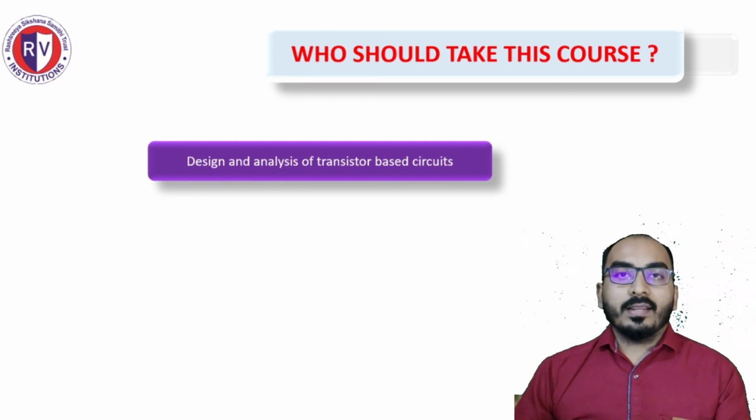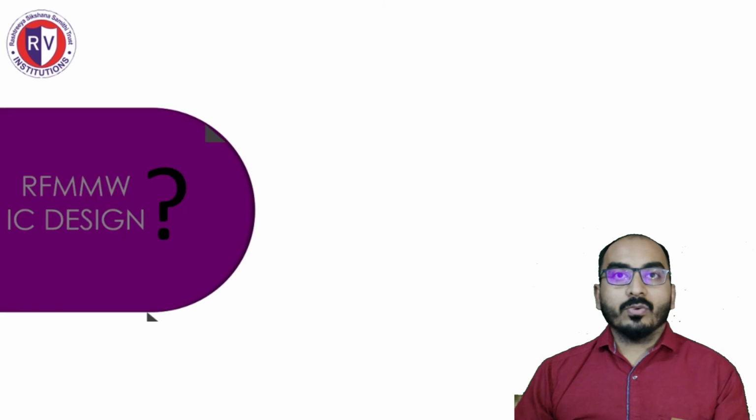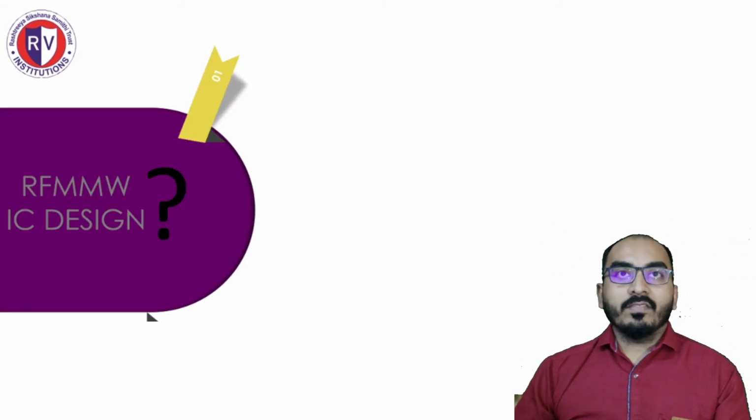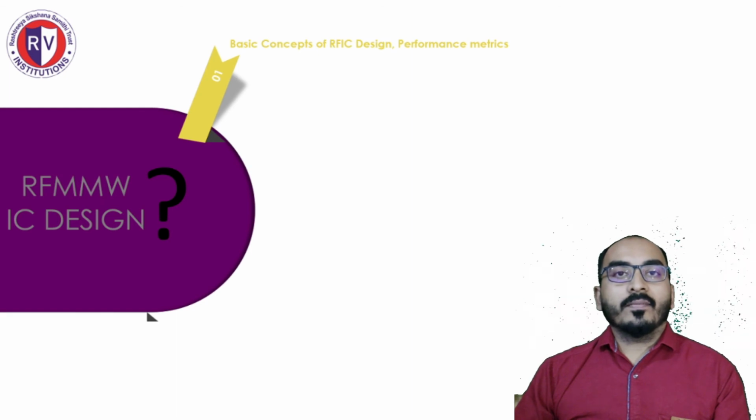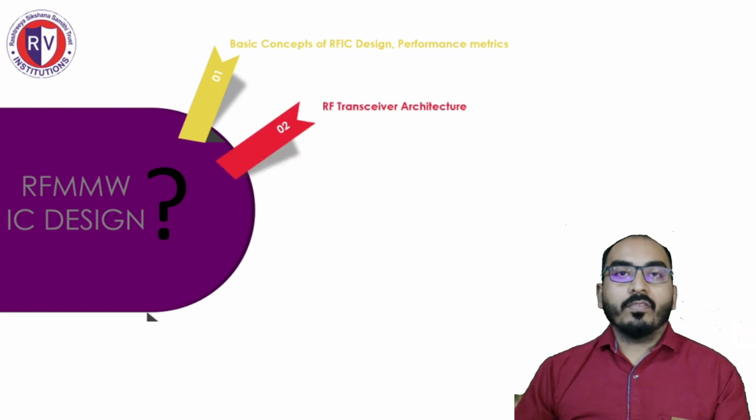If you look at the content of this course, it has 5 units. In the first unit, we'll be dealing with the basic concepts of RF design. We'll start with the issues of nonlinearity and noise. In continuation, in Unit 2, we deal with various architecture of transceiver, both transmitters and receivers.